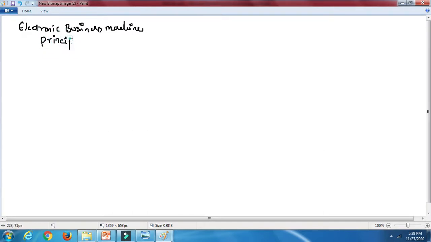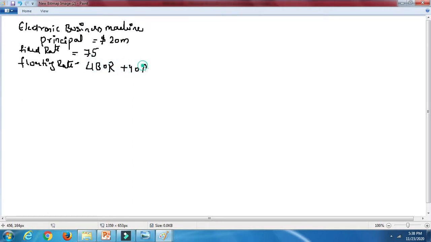Principal amount is $20 million. So it wants to borrow, and it can borrow at a fixed rate of 7.5%. Two options it has: a floating rate of LIBOR plus 40 basis points. Okay, these are the two options.